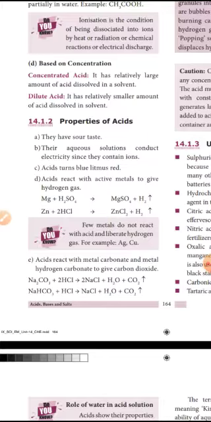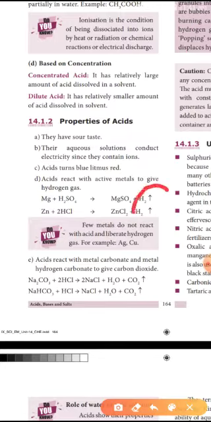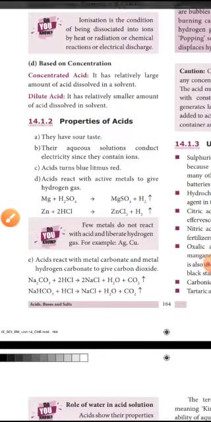Here Mg is a metal reacted with sulfuric acid to form MgSO4 and hydrogen gas. It will give the hydrogen gas. It reacted with metal to give hydrogen gas. Zinc is a metal. Metals reacted with hydrochloric acid will form zinc chloride and hydrogen.